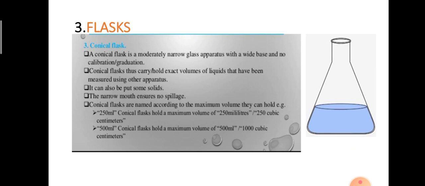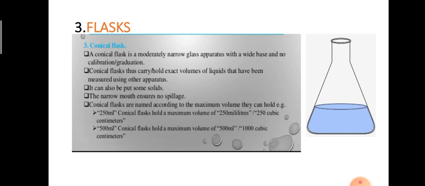Clear? Glass apparatus like flasks vary in size. The flasks are divided into conical flask, round bottom flask and flat bottom flask. Now look at the conical flask. What is its use and what are its characteristics?